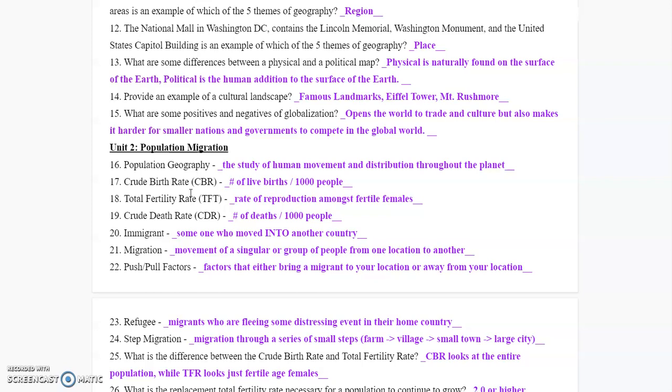Push-pull factors are things that are going to either bring a migrant to your location or push them away. So a job can be a pull factor, where it pulls people in. Weather can be a push factor, where it pushes people out. Hurricanes might push people away from Florida.